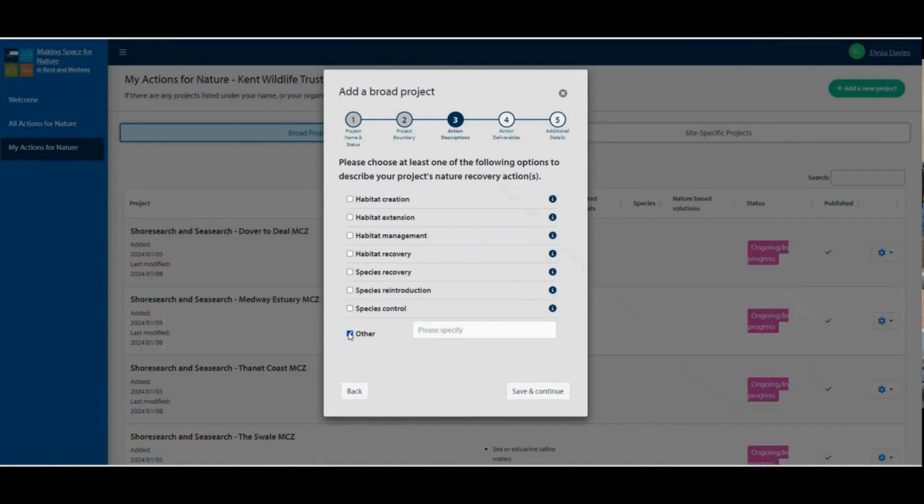If you feel the options don't describe the nature recovery action of your project accurately, you can click on Other and add in details in the free text box. You can select more than one option if your project has multiple nature recovery objectives.